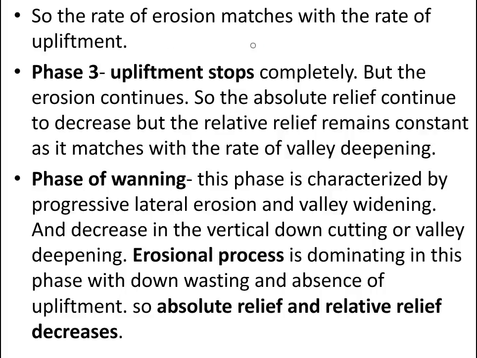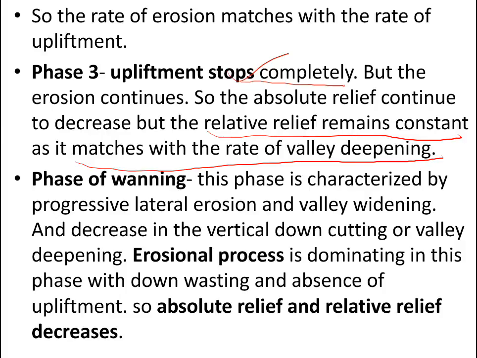The rate of erosion matches the rate of upliftment. In the third subphase, upliftment stops completely. If upliftment stops, the height of the slope is going to reduce, but the erosion continues. So the absolute relief continues to decrease, but the relative relief remains constant as it matches the rate of valley deepening.